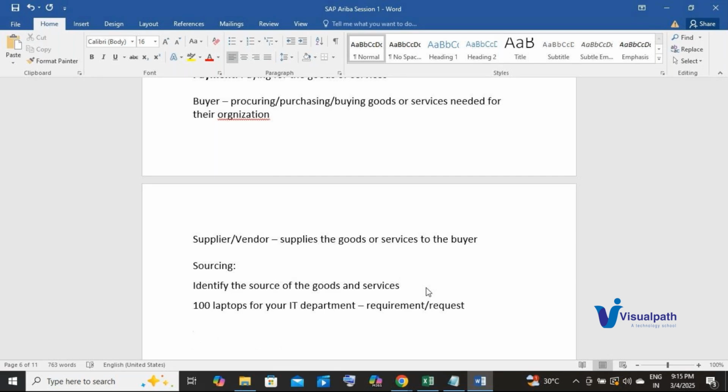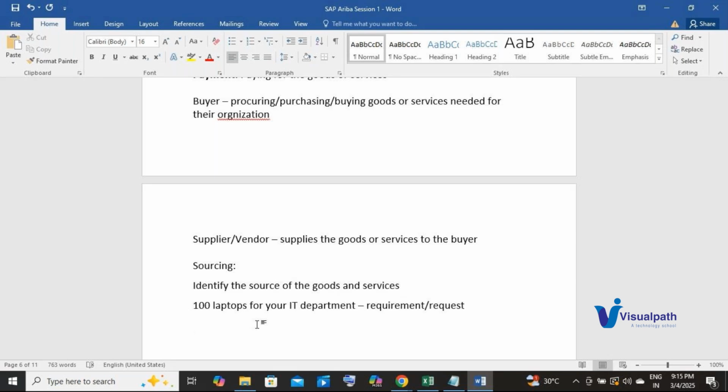Okay. Now with this request or requirement, what I will do, I will go into the market and evaluate the potential suppliers for these 100 laptops, right? I will not go and purchase these 100 laptops just like that or place the order just like that, correct?